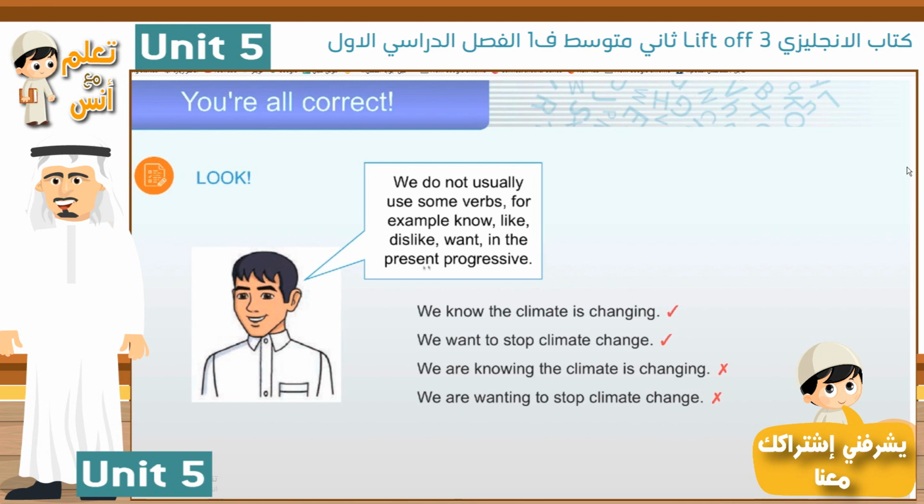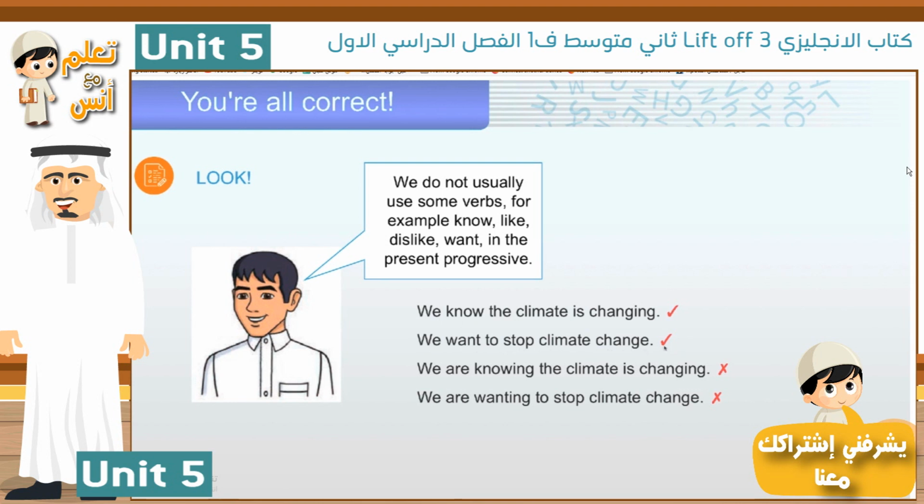We know the climate is changing. That's correct. We know. Okay? We want to stop climate change. That's correct. Number 3. We are knowing the climate is changing. That's incorrect. We don't use know with the present progressive.